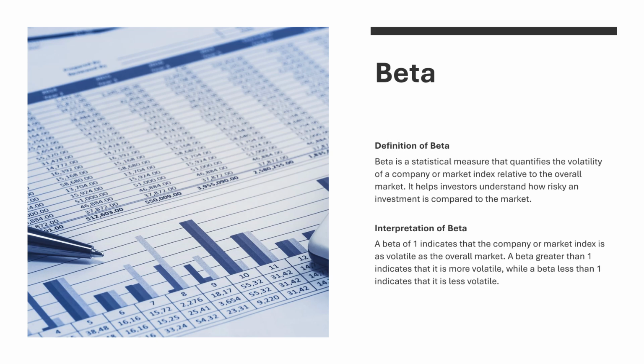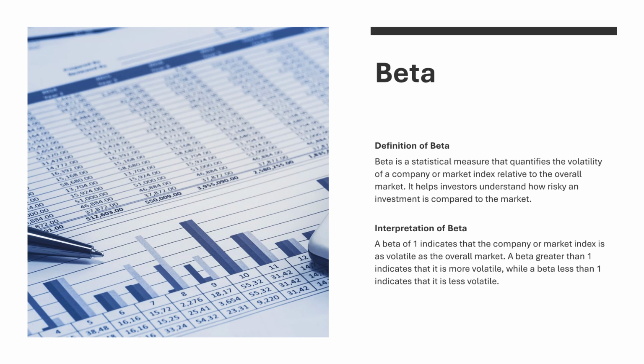Beta. Definition of beta. Beta is a statistical measure that quantifies the volatility of a company or market index relative to the overall market. It helps investors understand how risky an investment is compared to the market.